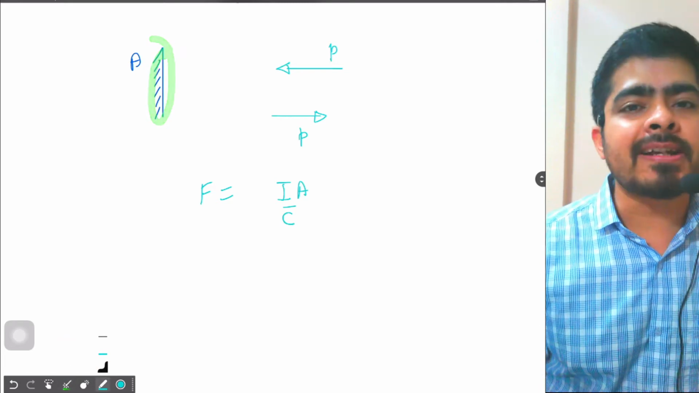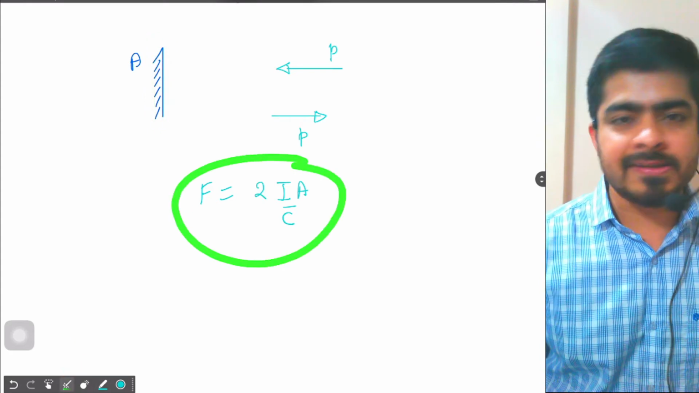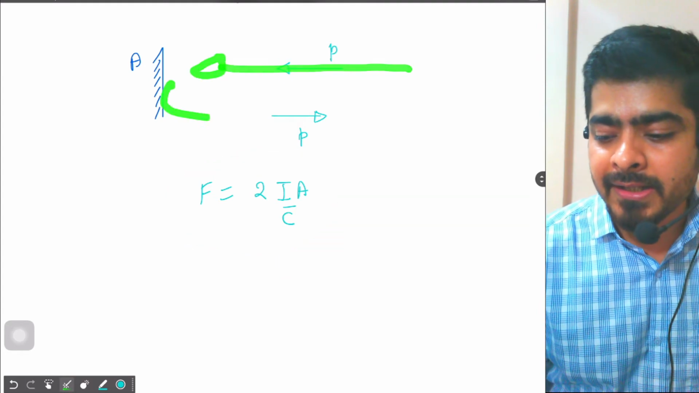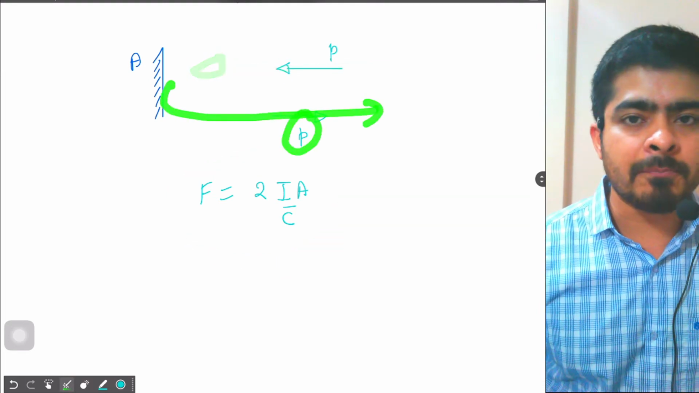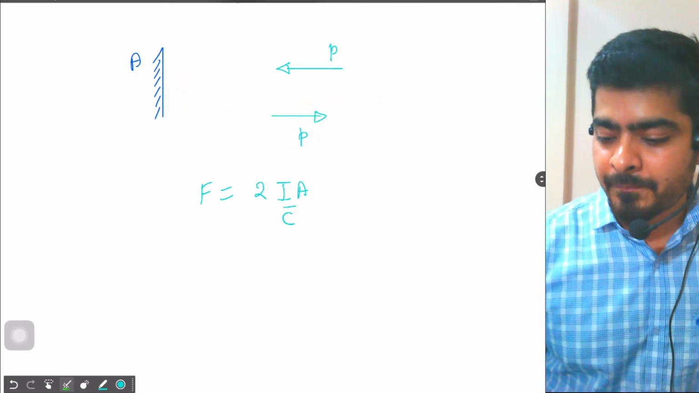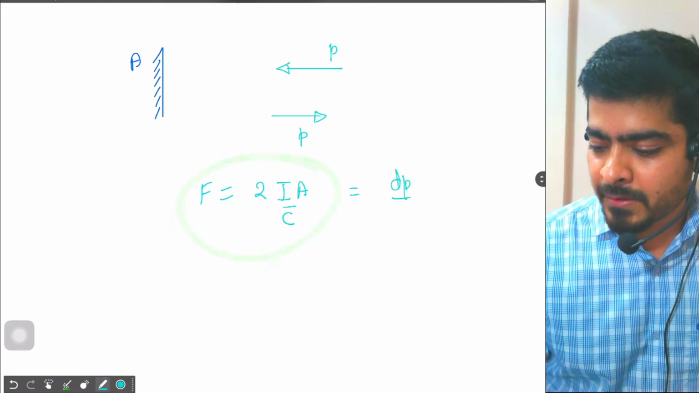But the light is getting 100% reflected, so the total force will be 2IA by C, because light is falling with momentum P and getting reflected back with the same momentum P. So there's twice the change in momentum, right? So that's why we have the factor 2, and we could write this as dp by dt.